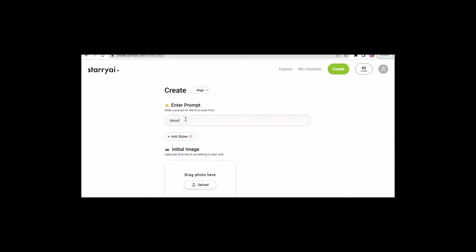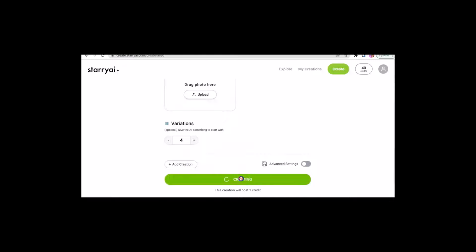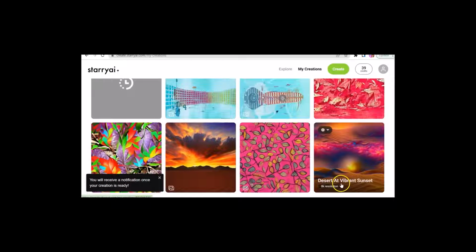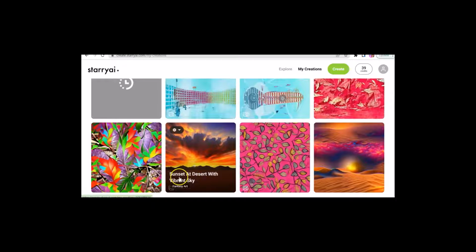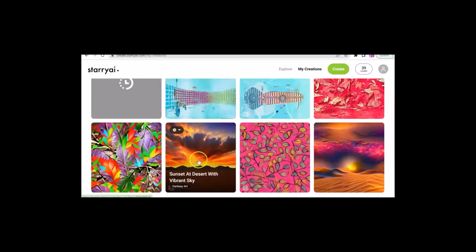I said desert at sunset with vibrant sky, and I'm not going to add an image to that. I'm just going to go ahead and create with just my text. And the first time I did that, I worded it slightly different: sunset at desert with vibrant sky. So just changing the words slightly is going to give you a different image.